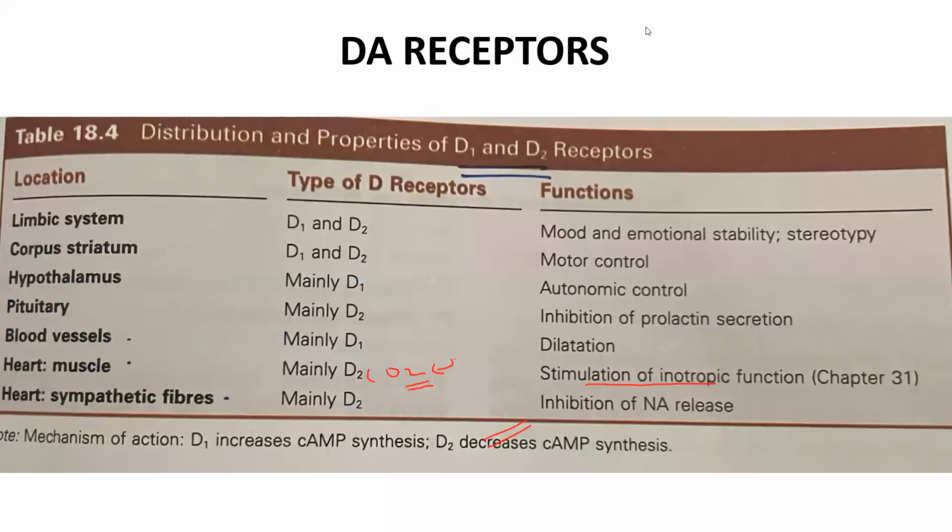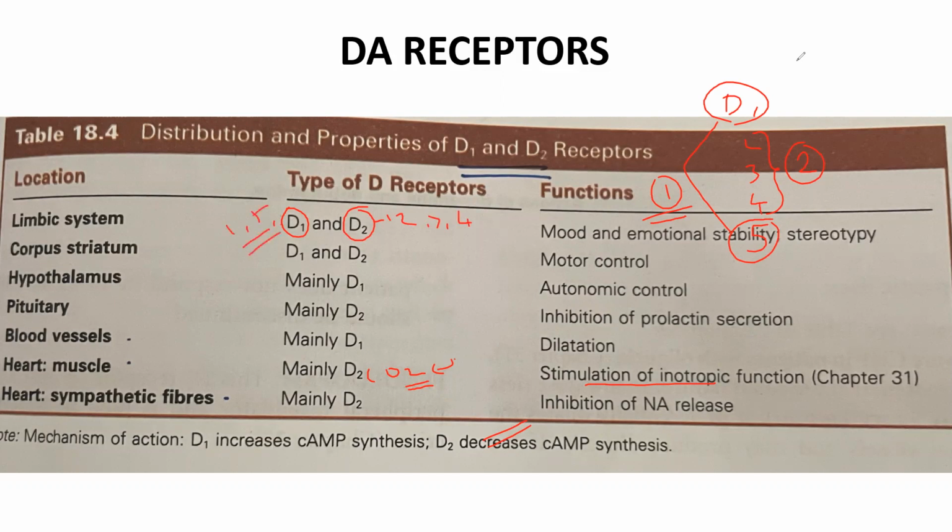And regarding dopamine receptors, generally we have five receptors: D1, D2, D3, D4, and D5. D1 and D5 belong to one category, and D2, D3, D4 belong to another category. This is the first category, this is the second category. So D1 category includes D1 and D5, and D2 category includes D2, D3, and D4.